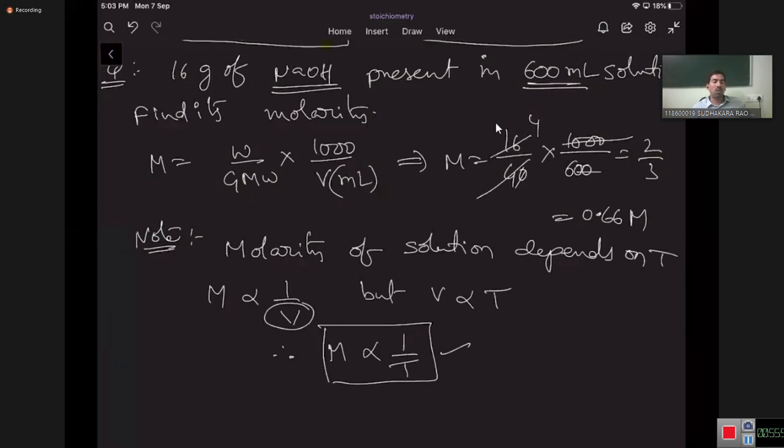Therefore, number of moles of solution. How much volume change is obtained in the solution, if you know, then only you can say how much molarity change is obtained. So it all depends on how the volume of the solution varies with respect to the temperature. But one thing is for sure, even if it is 0.0001%, there is a change in the volume, very less significant, but the change is there.